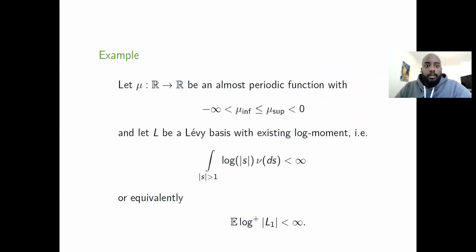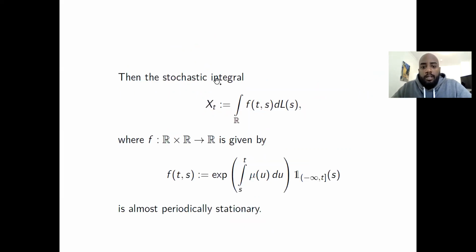All right, now let's look at an example. Let's say we have a function mu, which is almost periodic in the sense of Bohr, which was the first definition I gave, and is bounded away from zero, so it is strictly negative. And let L be a Lévy basis with finite log moment, meaning this here. Then the stochastic integral here, where this kernel function f is given like this, is almost periodically stationary.